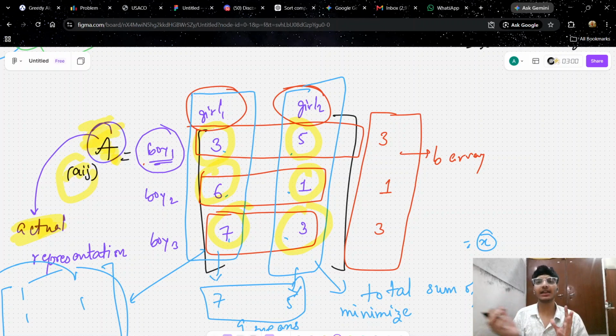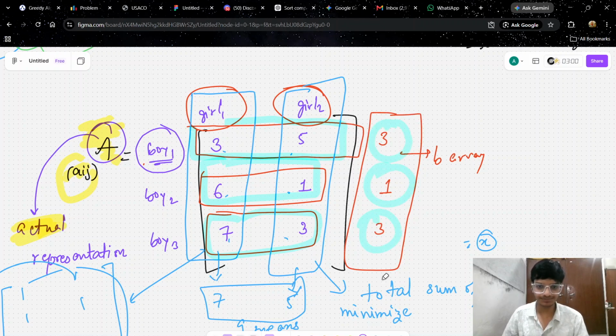Those B and G arrays are like minimum and maximum, but array A is totally real, actual. So if it is actual, how can we find out arrays B and G from array A? Nice question. Consider this, and this, and find the minimum: 3, 1, and 3.